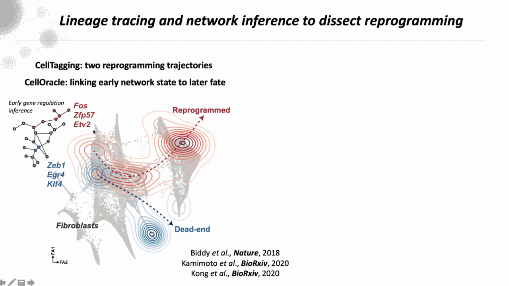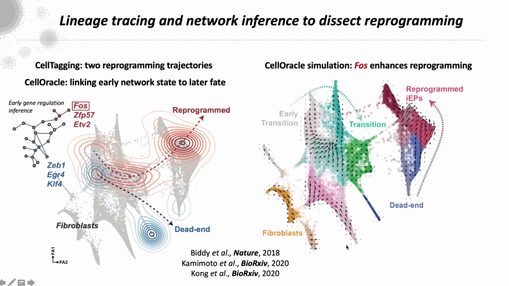But we found that in the reprogramming-destined cells, at these early stages, FOS, a transcription factor that's really involved in so many biological processes, was highly connected on the reprogrammed trajectory. From CellOracle simulations, we simulated overexpression of FOS, adding that to the FOXA1 HNF4 alpha reprogramming cocktail.